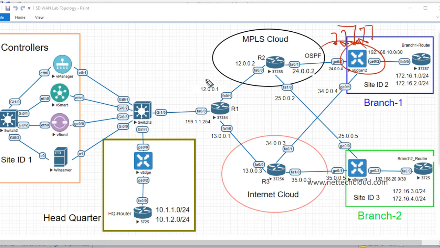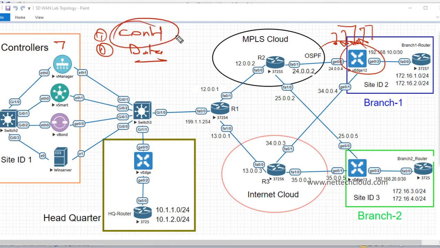Even route filtering, because here there are two different types of policies. One is control plane, and another one is data plane. With control plane policy, we can control the routing updates and routing traffic, route filtering, etc. Data plane policy will affect the traffic flows, like application-aware routing, for example, AAR.